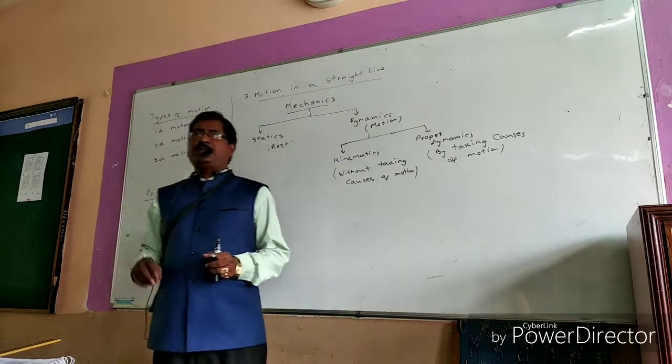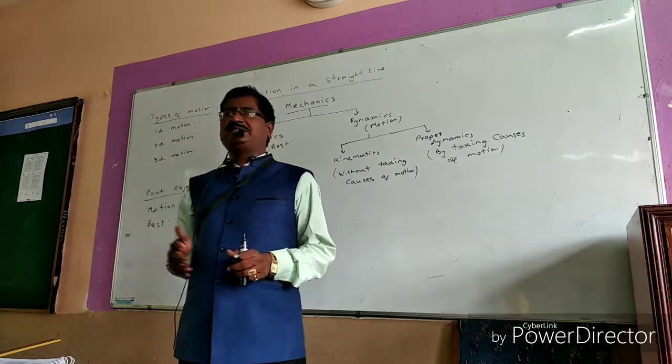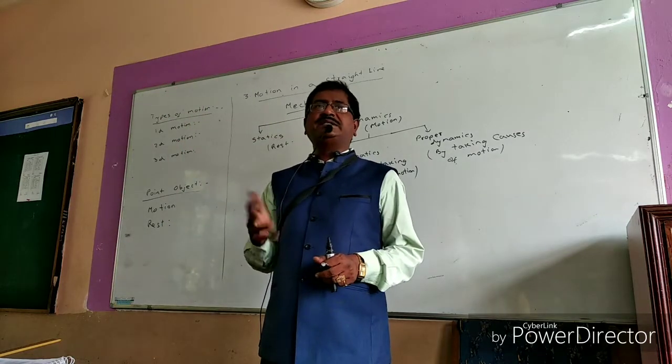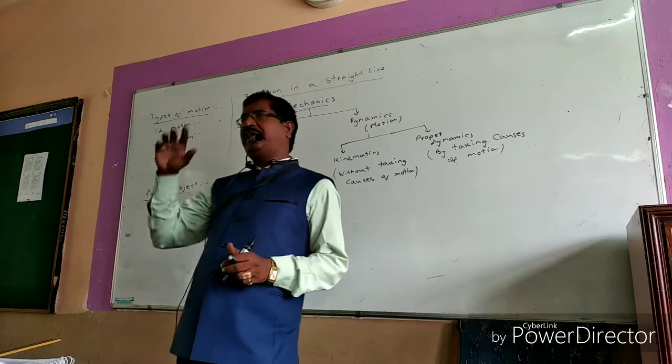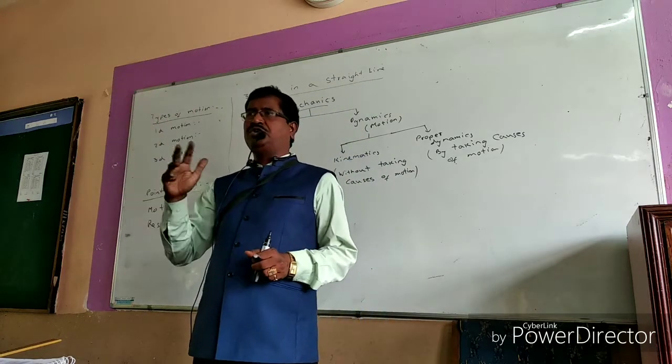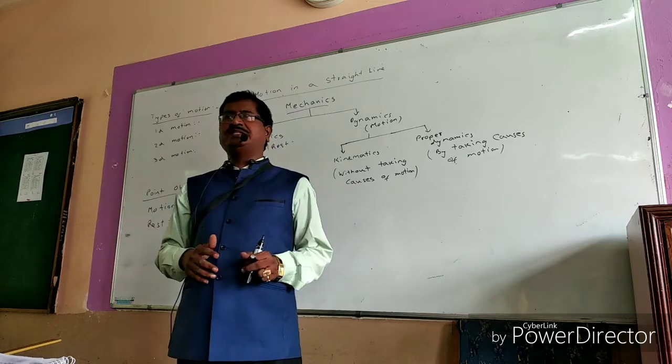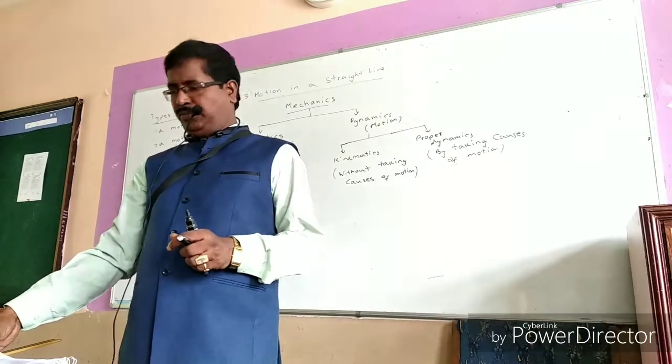And similarly, suppose a bird is flying in the sky, then that is the example for three-dimensional motion. If a bird is flying in the sky, all the three coordinates are going to change, x, y and z. Then that is taken to be 3D motion.